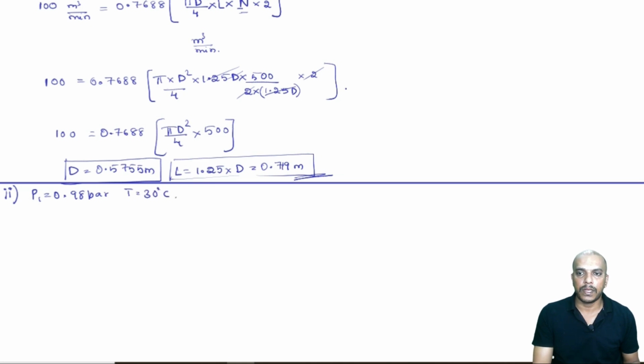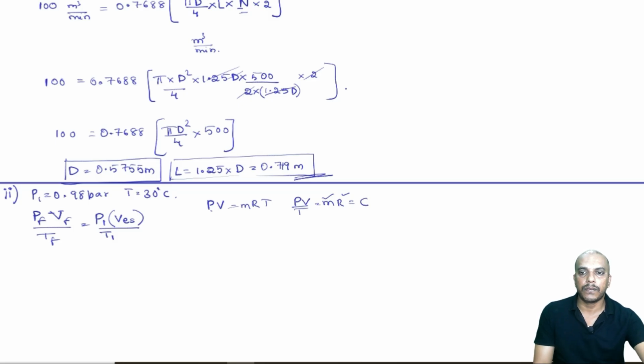But our volume of free air delivered is given at different conditions. I will call it PF, VF. So we know how to convert this volume into our required volume. PV is equal to MRT, so PV by T is equal to MR, that will be constant. So M and R are constant. So PF VF by TF is equal to P1 V1 by T1. We are talking about the effective swept volume, that is V1 minus V4, which will be different. So, T1. Now, what is our PF?